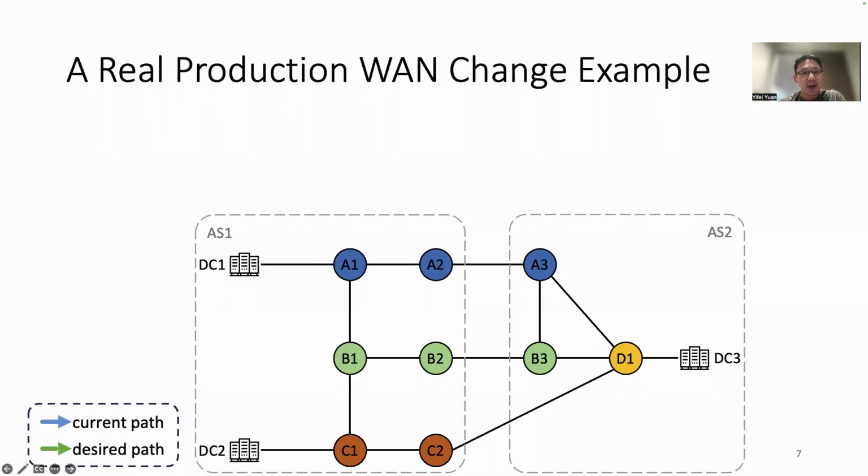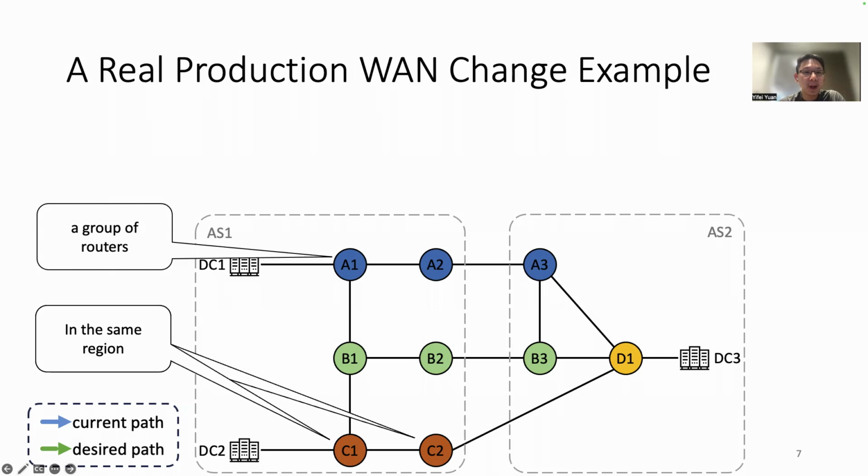Let me show you a real change example on the global WAN at Alibaba Cloud to further understand this challenge. In this example, we have two ASes, AS1 and AS2. Each circle here represents a group of routers that serve the same role. Circles in the same color represent that they are in the same region. Originally on this network, traffic from DC1 to DC3 is exiting AS1 via B2.